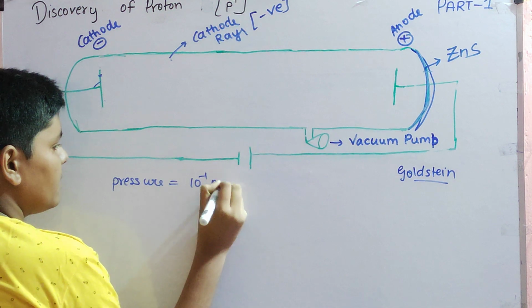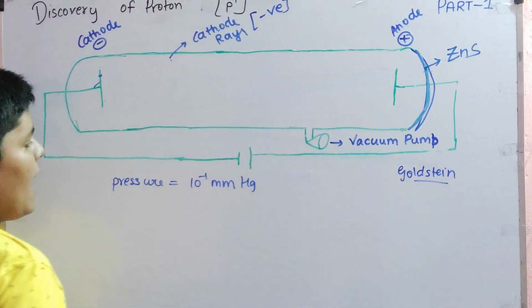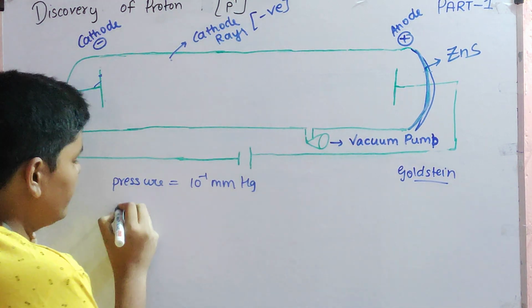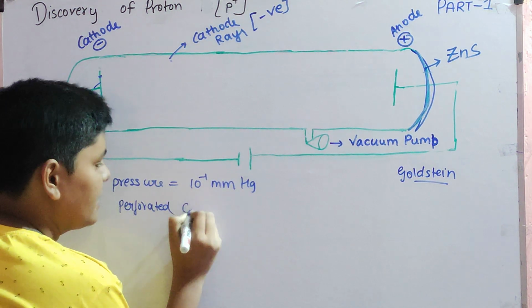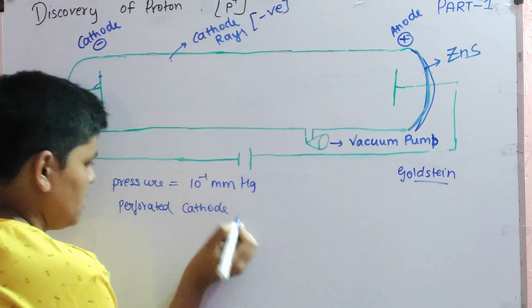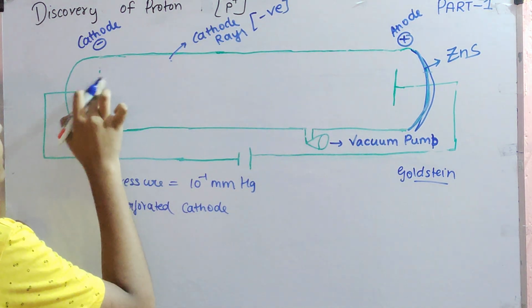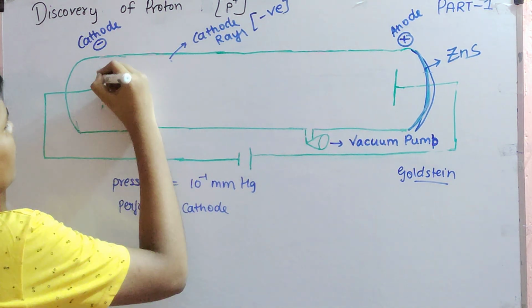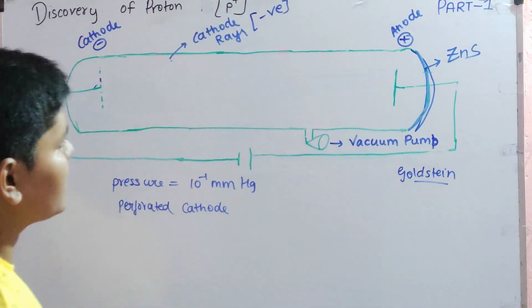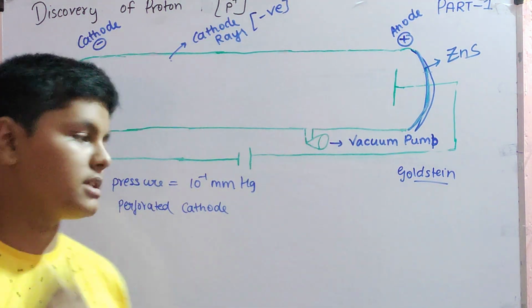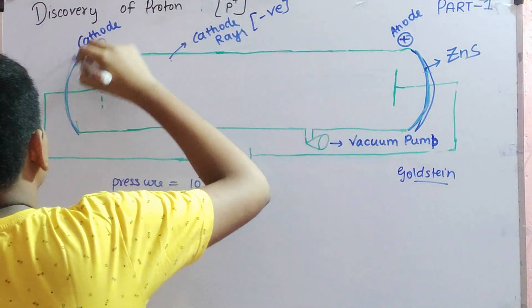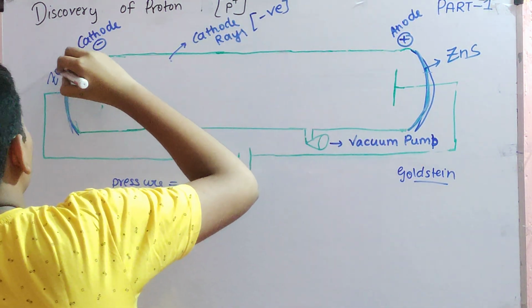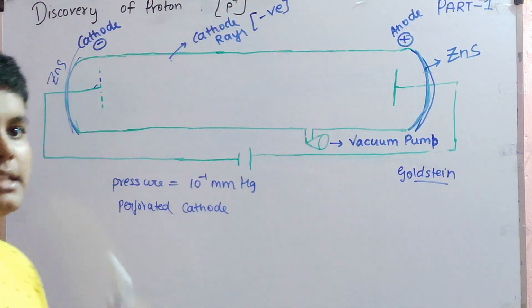He used a pressure that was not very low, 10⁻¹ mmHg, and he perforated the cathode instead of the anode. He perforated this electrode like this. Previously the anode was perforated. And a ZnS fluorescent screen was applied on this side.